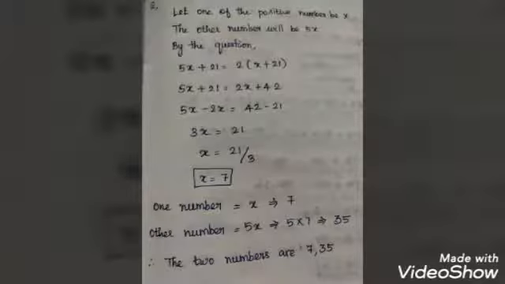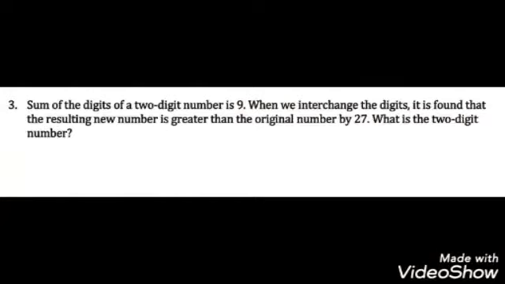What is the other number? 5x. So 5 into 7, which gives 35. So the two numbers are 7 and 35. Is it clear? One positive number is x, the other positive number is 5x. So 7, and 5 into 7, 35.